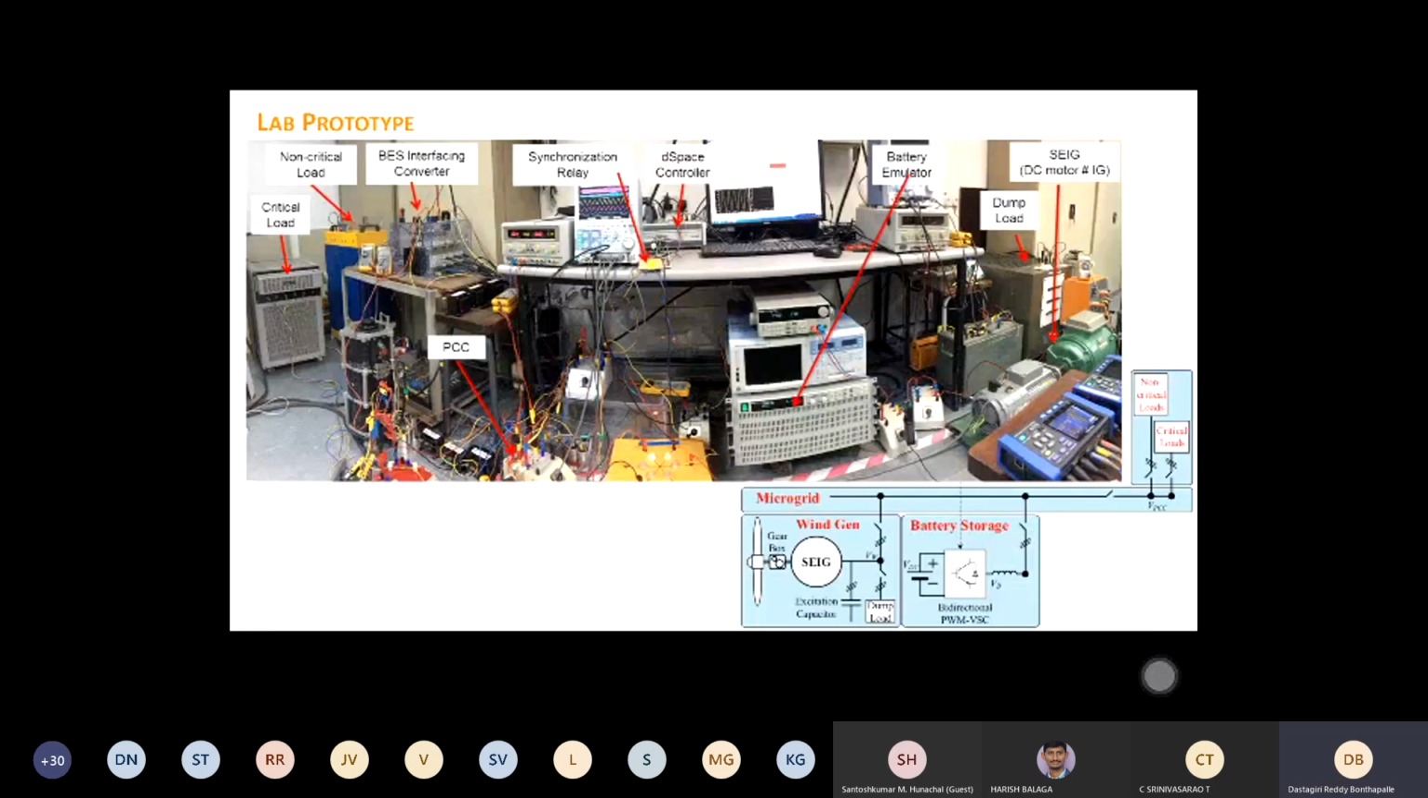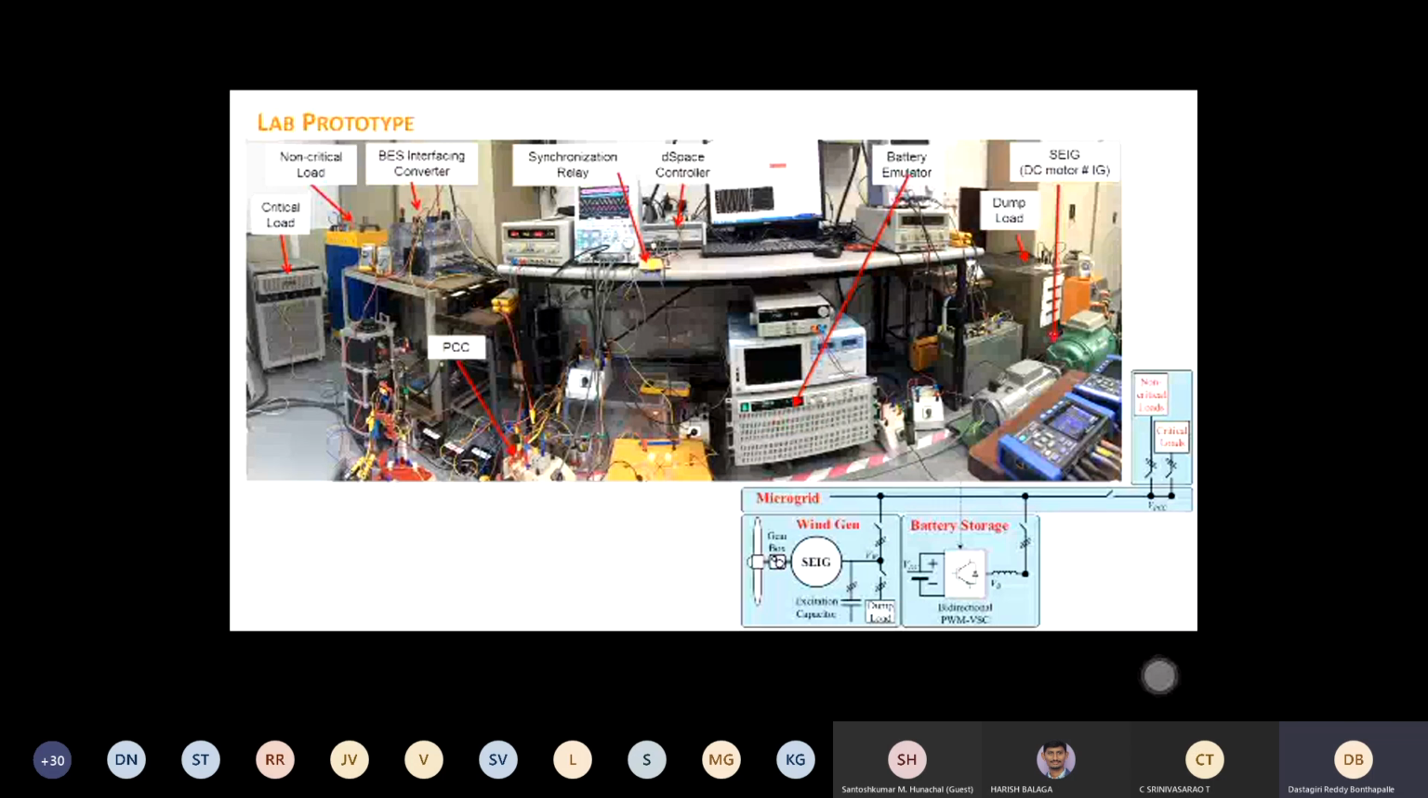And we also have done this experimental setup. This picture is taken in panoramic view, so that is why it looks like this. It looks like a curve, but it's like a room. We can see critical loads, non-critical loads, and this is the smart converter. We use this Siemens general purpose converter. Battery banks we emulated with a DC source, a battery emulator.